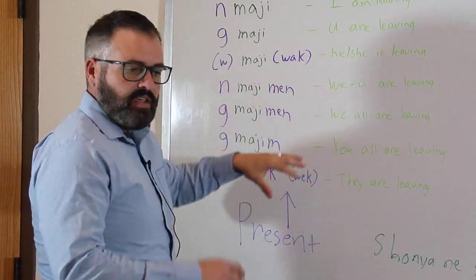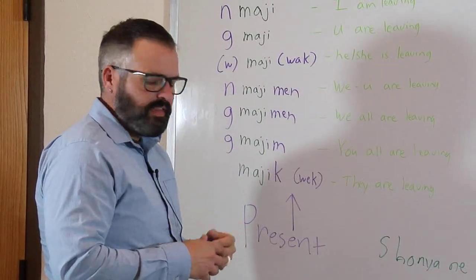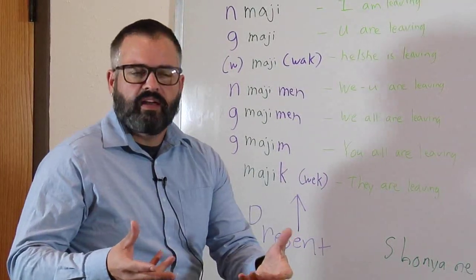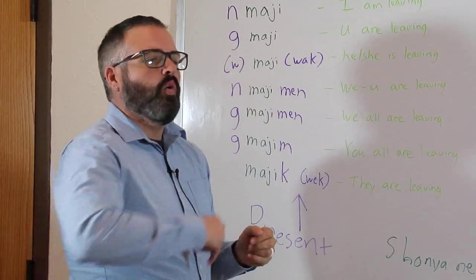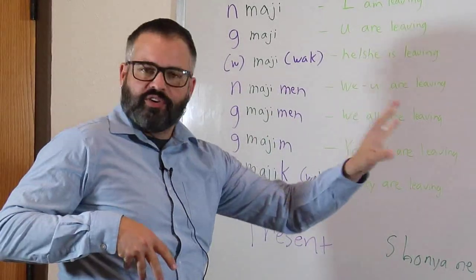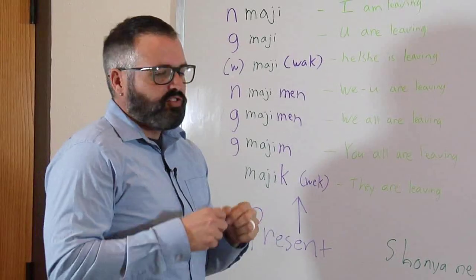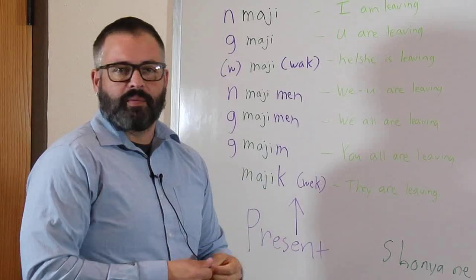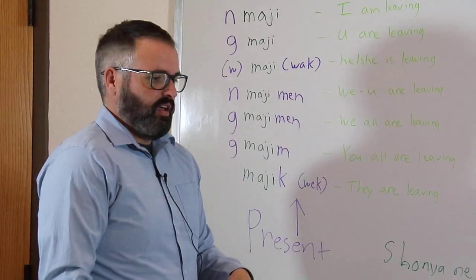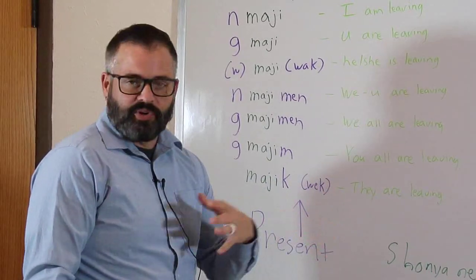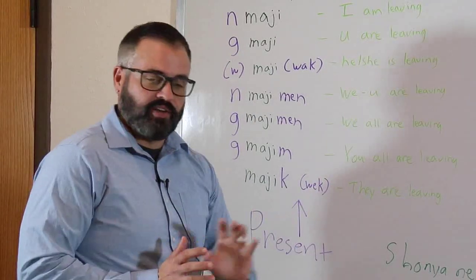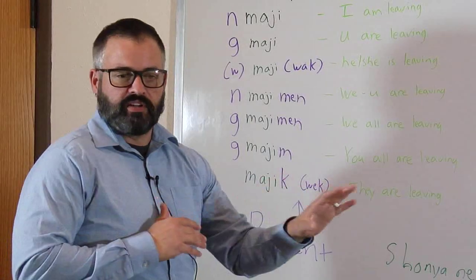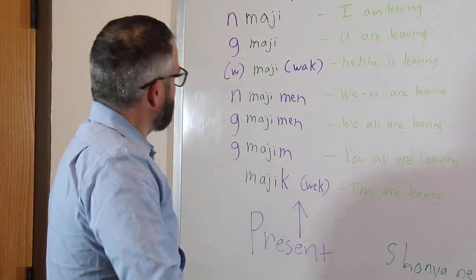Now, that we are leaving but not you, that would be the equivalent of like me saying in English, hey, we're going to the store. And you might go, oh, we are? No, no, no. We're going to the store. You're not coming. You're not going with us. So in Potawatomi, I like to think of it as we're a little more polite. In English, you might get put off. But in Potawatomi, the verb that I choose, the way that I conjugate it, you already know if you're invited or not, you're going or not. So it's very, very straightforward, very clear in that way.